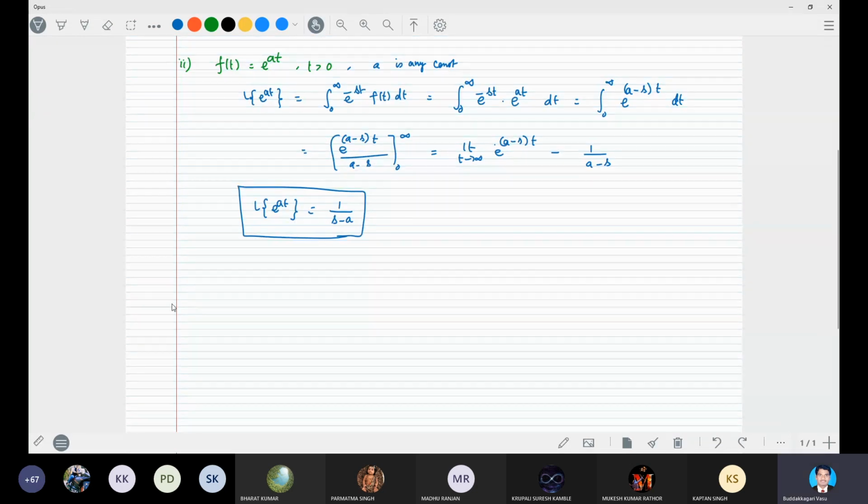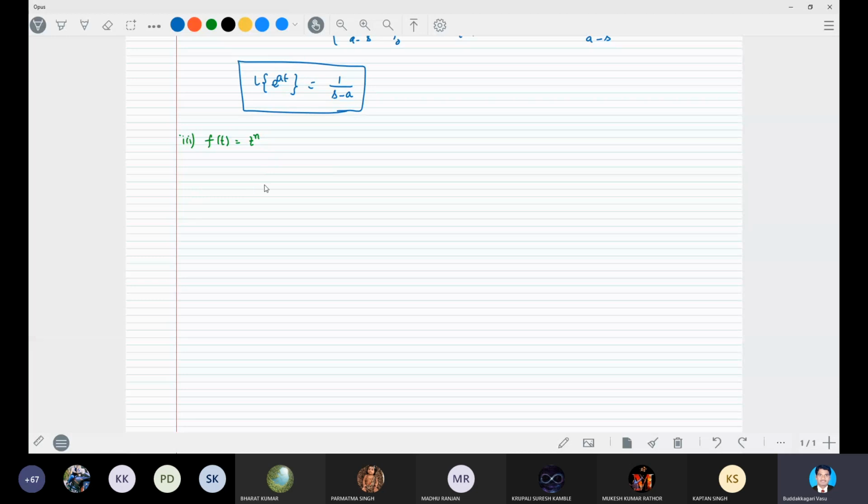And then another one, where the Laplace transform of the function f of t is equal to t or t power n, where n may be equal to 1 or whatever it may be. So here one should apply some special function.